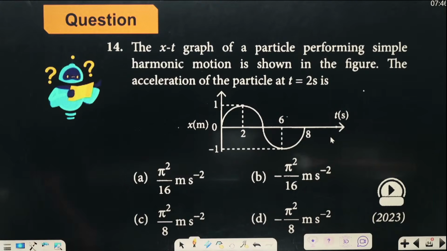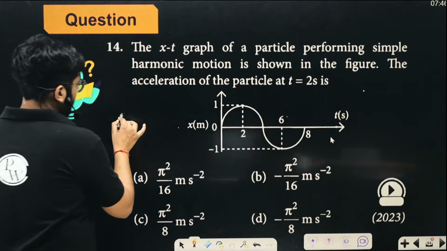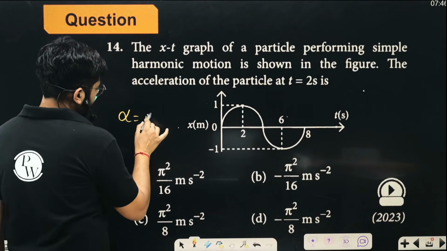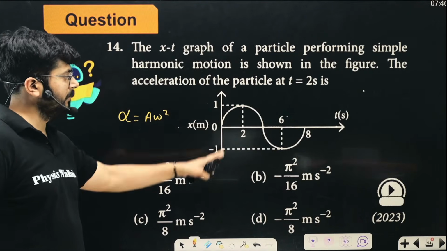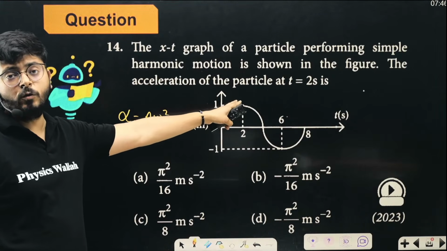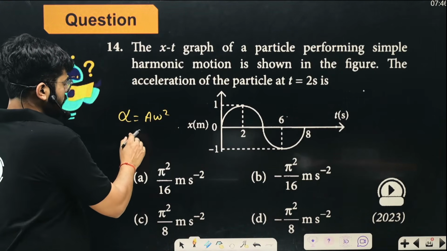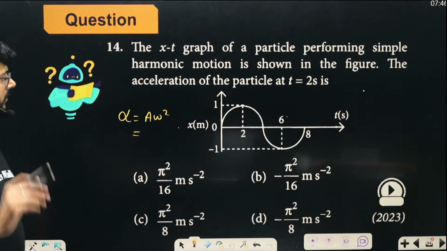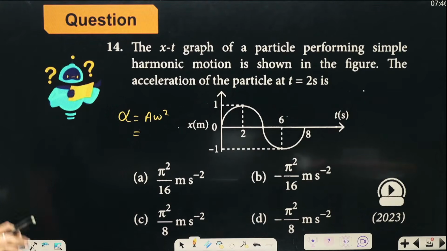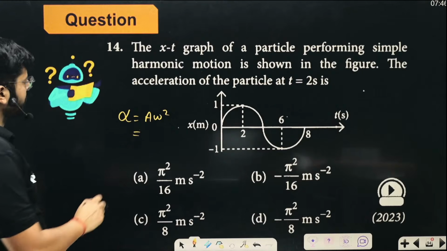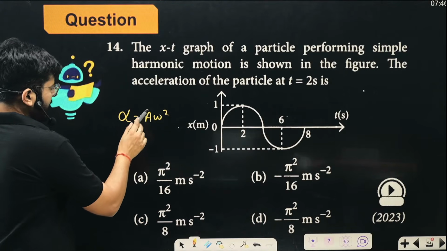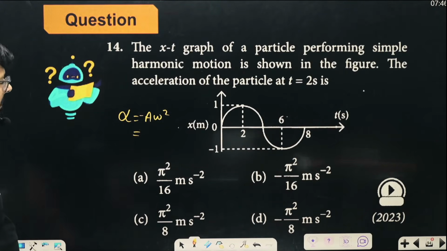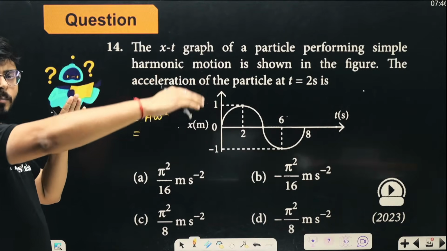Acceleration would be maximum. Acceleration at this position is going to be a omega square. You know that acceleration is a omega square into y. So here we are at the maximum displacement, the amplitude position, so the displacement is y, which here is 1 meter. And negative, positive signs are also coming up.